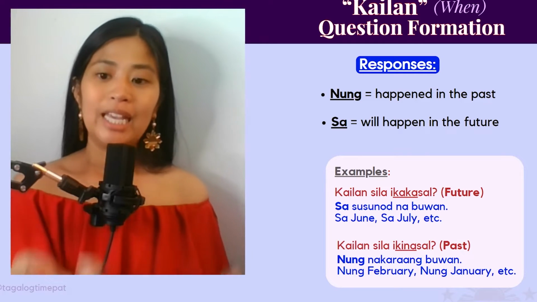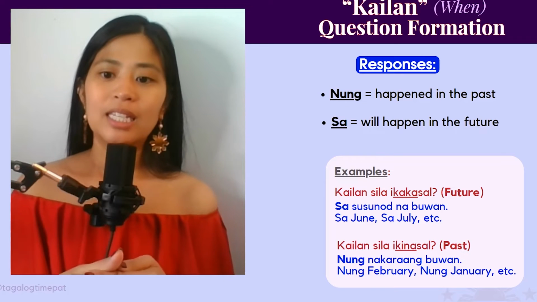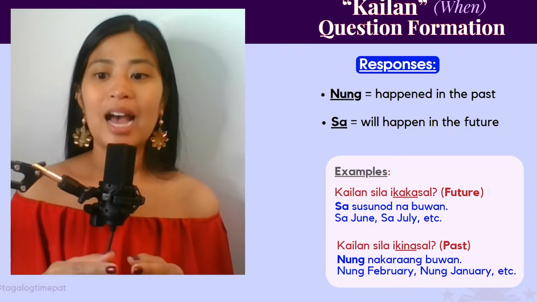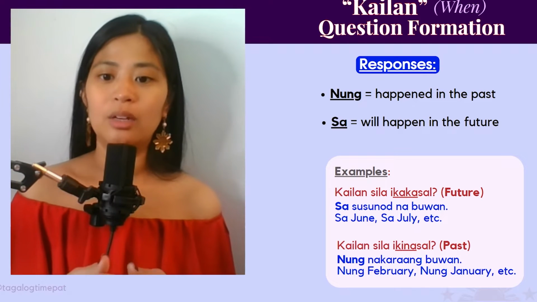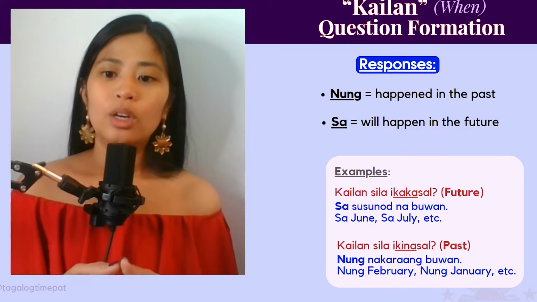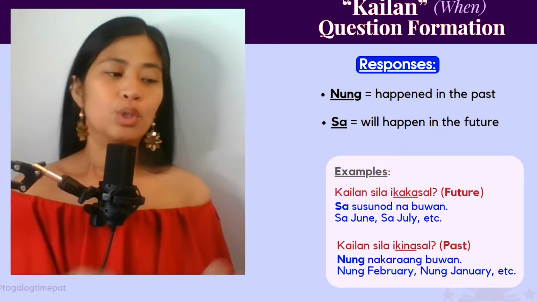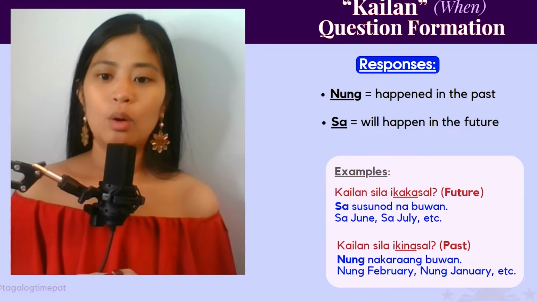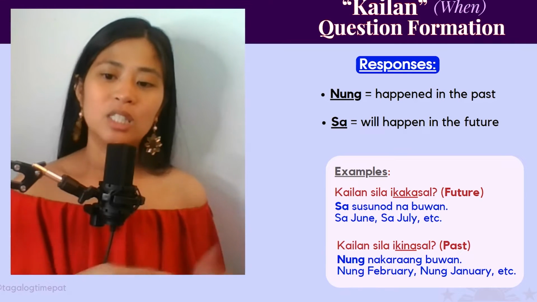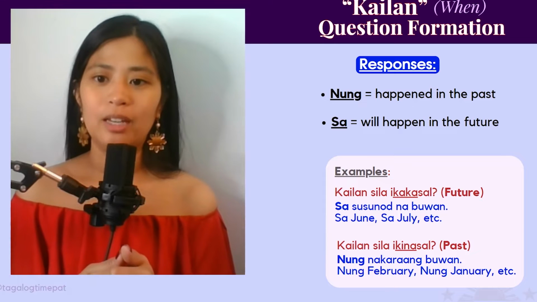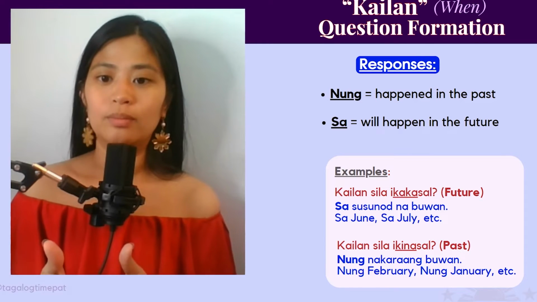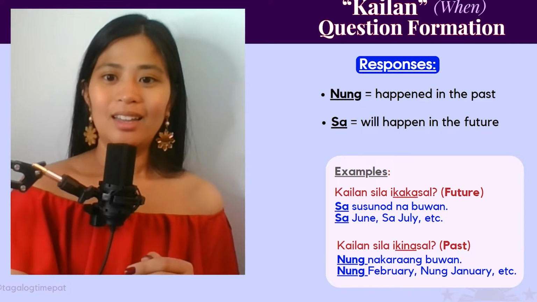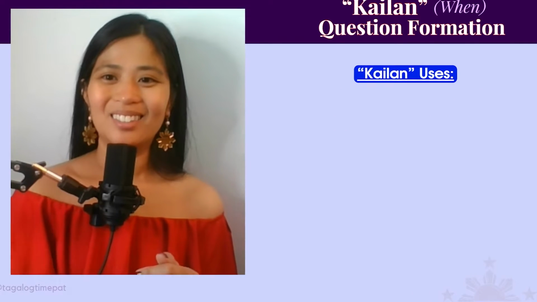However, nung is talking about the past. So, kailan sila ikinasal? So, that's the past tense conjugation of to get married. They got married when? Nung nakaraang buwan. So, last month. Or nung February, nung January. So, last February, last January. So, that's the difference there. Sa versus nung. Okay? And there's the emphasis there.